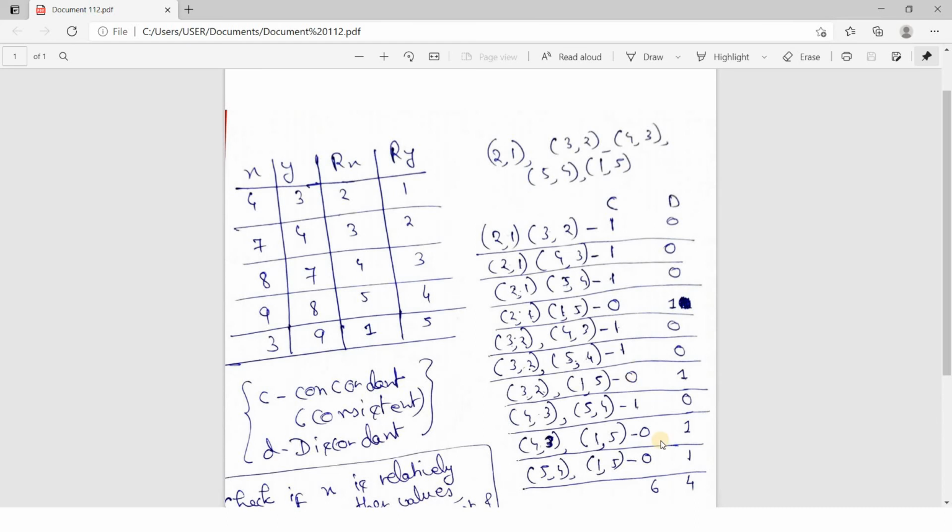Why? Very simple. Here we are getting the C minus D value, how much? 2, right? And what is the total number of data points? 1, 2, 3, 4, 5. So in 5 data points, we are getting the value 2. Now suppose there are 1000 data points, and we are getting a C minus D value of 2. If we don't normalize, by observing the value 2, we would say the strength of relationship between the x and y variables in the 5 data points and in the 1000 data points is the same. But actually it is not so in the real scenario, right? Because in the 5 data points, we are getting the value 2, that is C minus D is 2.